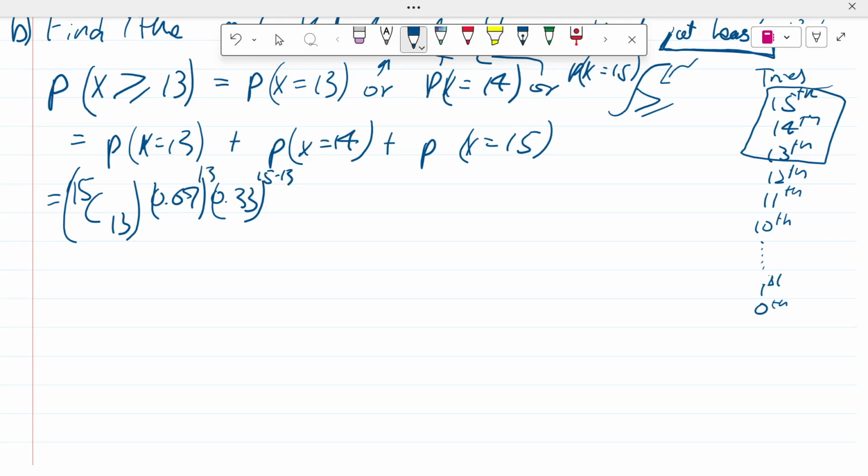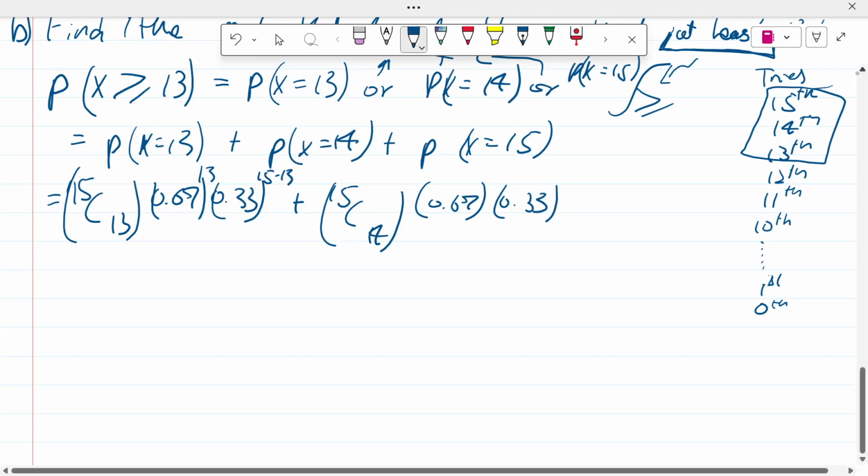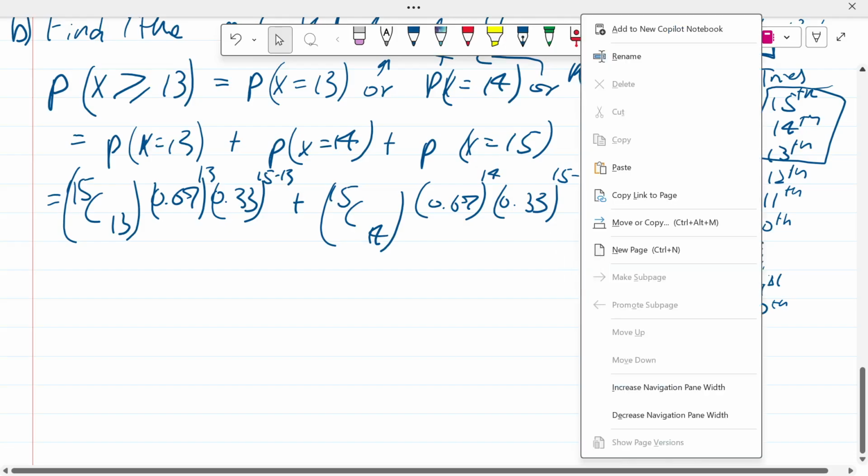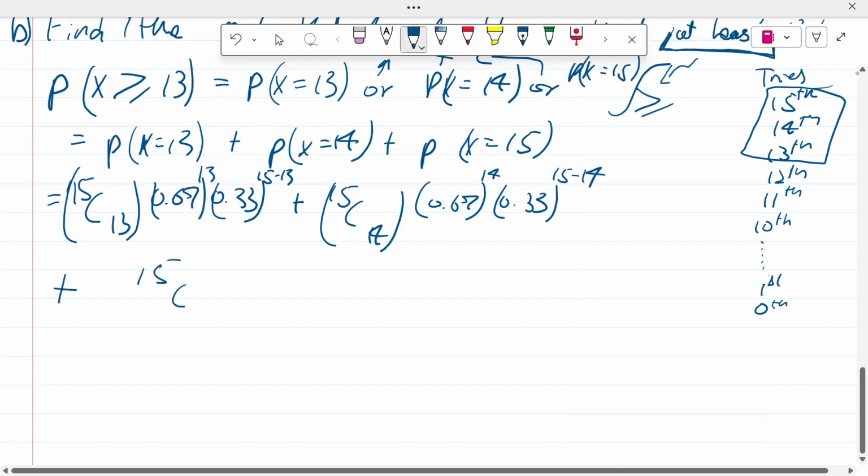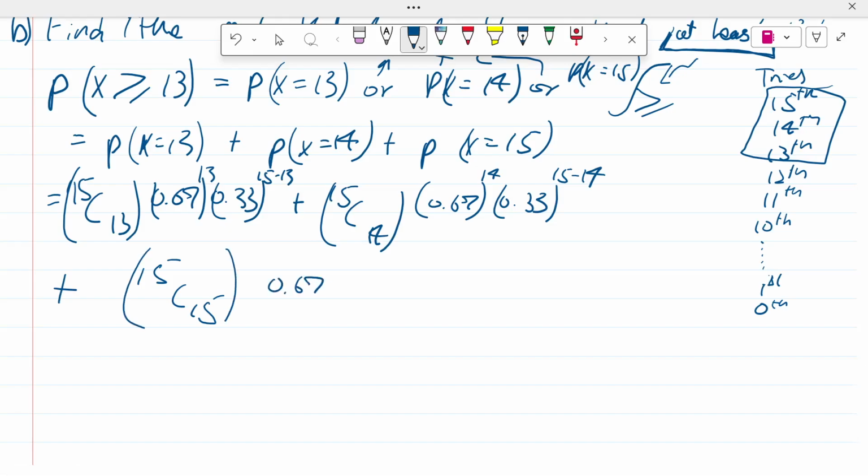Plus 15C14 times 0.67 to the power 14, since that's 14, times 0.33 to the power 15 minus 14. And plus 15C15, that is going to give you a 1, times 0.67 to the power 15, and 0.33 to the power 15 minus 15, that is going to turn into a 0.